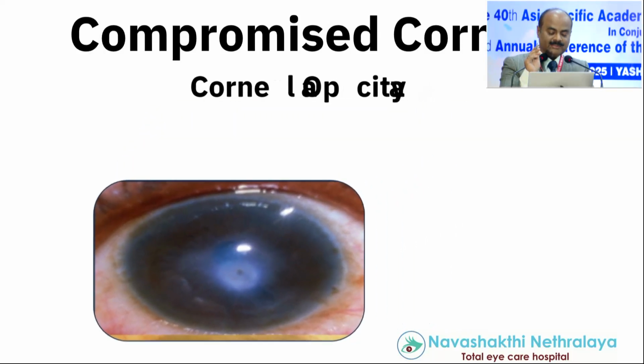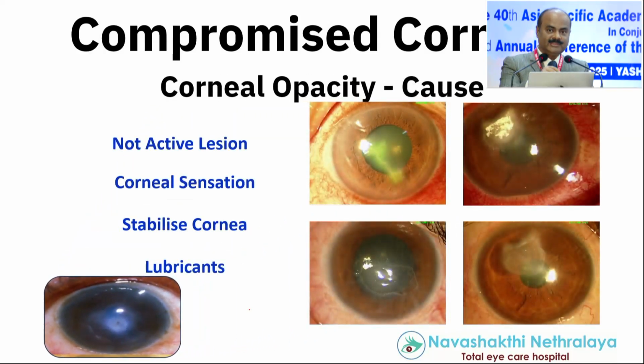Now corneal opacity, how do you manage it? First, look at whether it's a non-active lesion. You cannot operate on an active lesion. The usual cause is viral or infection. So these two should not be operated. Sometimes it could be a chemical injury or some other thing, so wait for it to resolve and then operate.